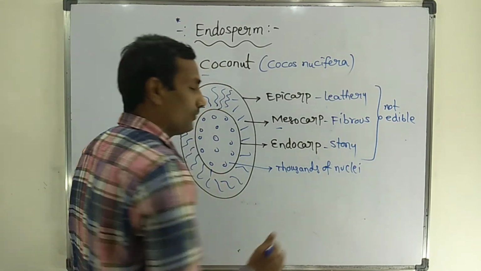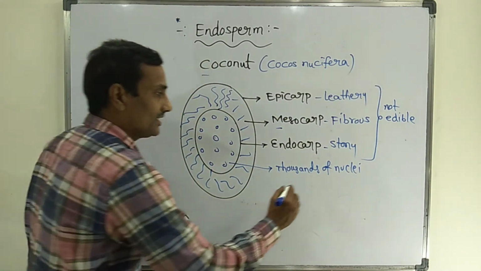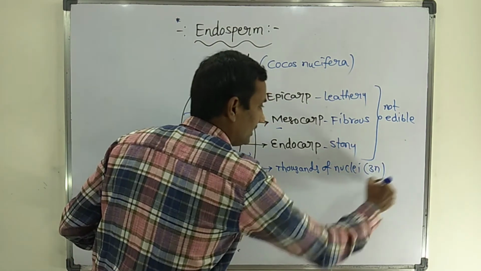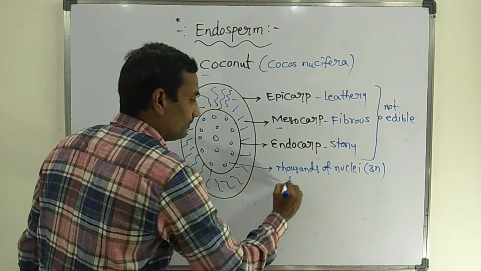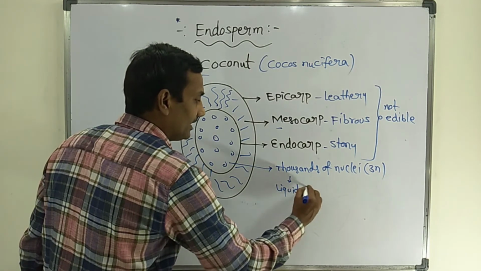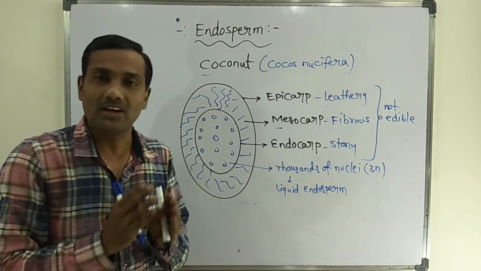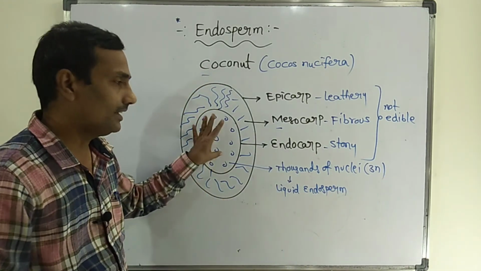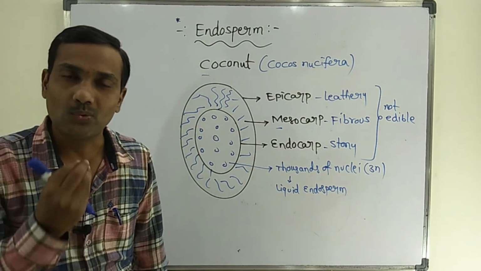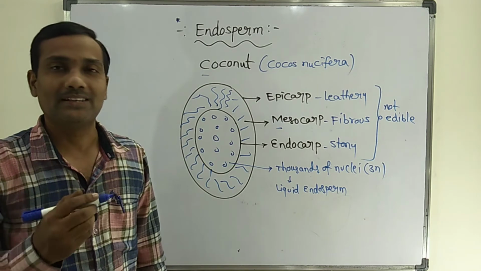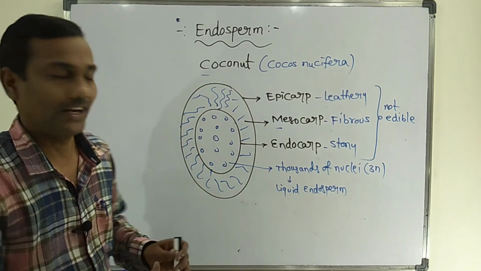That is formed inside the coconut. Thousands of nuclei, and each and every nucleus is triploid in nature. What do you call this? This is known as liquid endosperm. So initially in the coconut, the total liquid endosperm is formed. Whatever coconut water or coconut milk we drink, that is triploid liquid endosperm.